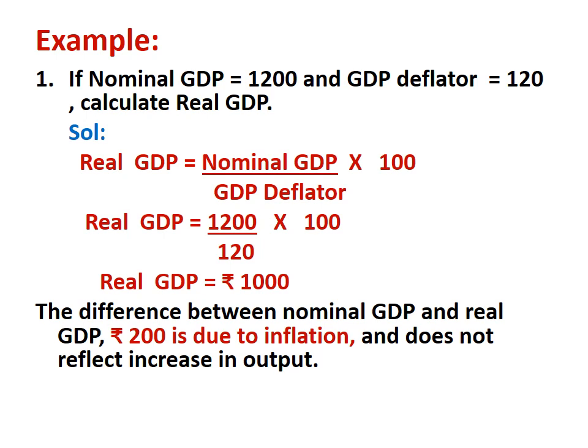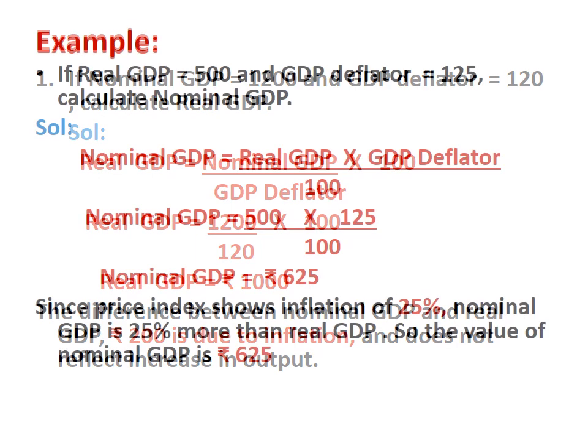Now we will substitute the values which are given in the question. Substitute the values of nominal GDP and GDP deflator. So the real GDP is equal to 1200 divided by 120 into 100. So the value of real GDP is equal to rupees 1000. Now the difference between nominal GDP and real GDP is 200, which is due to inflation or change in price and does not reflect increase in output.